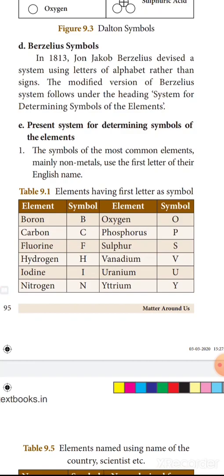That is the first type: elements having the first letter as symbol.